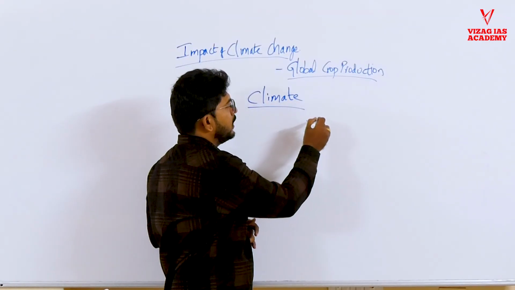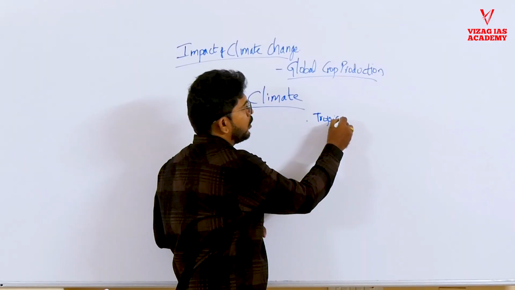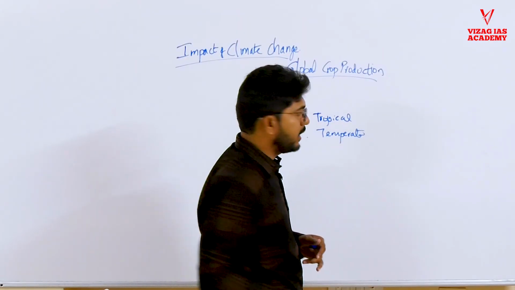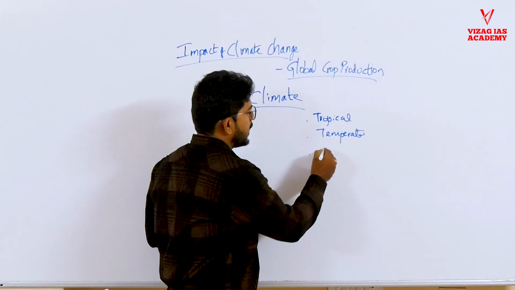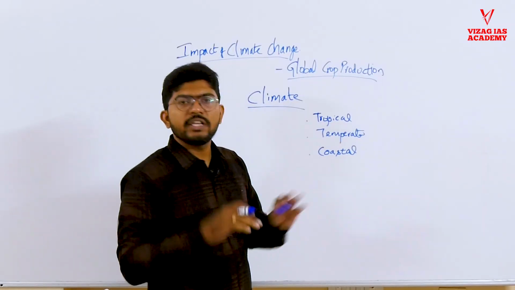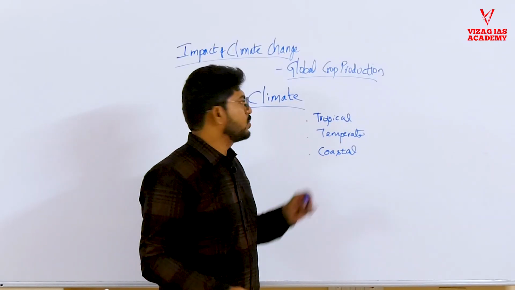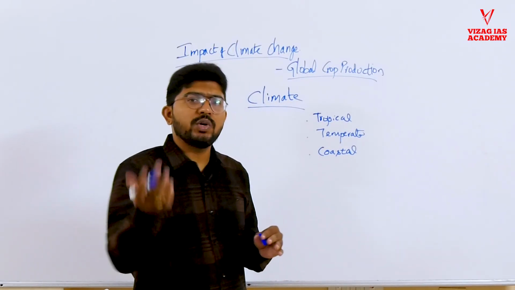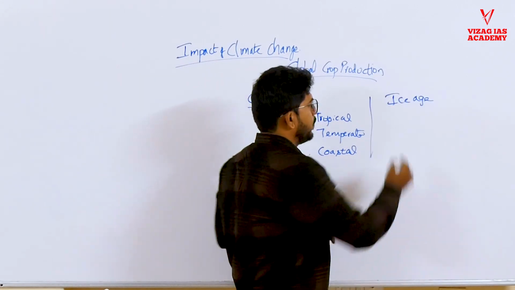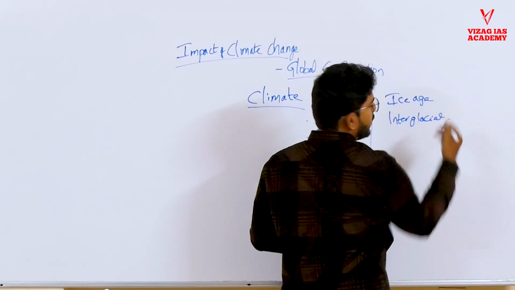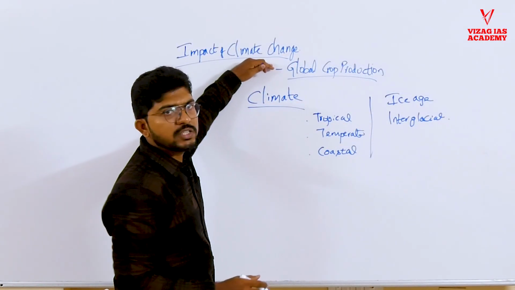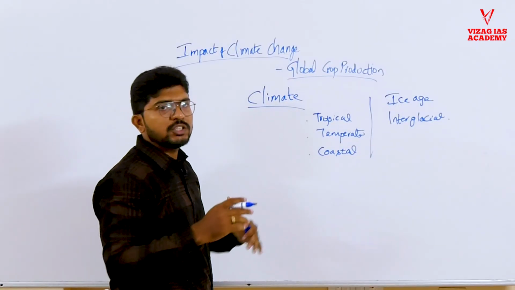In geography, we say that tropical areas have tropical climate, then temperate latitudes have different climate, then polar, then coastal areas have different climates, right? So the climate is region specific and it varies spatially and temporally also. Initially we used to have ice age. Now we are in an interglacial climate period where the glaciers are retreating. So this is a natural climate change. And what we are talking about here, climate change, is anthropogenic, that is, human induced.